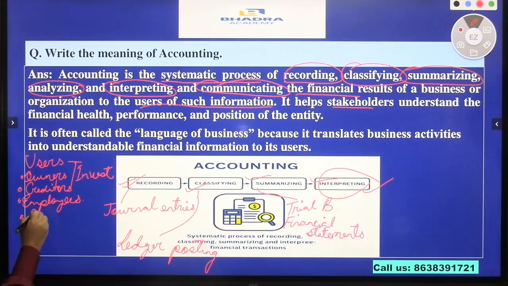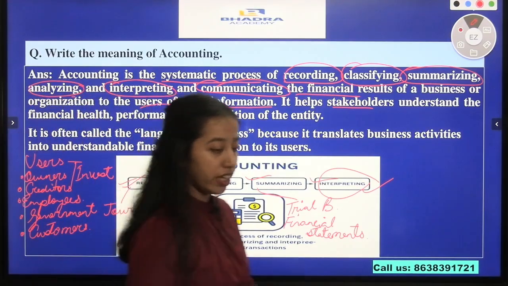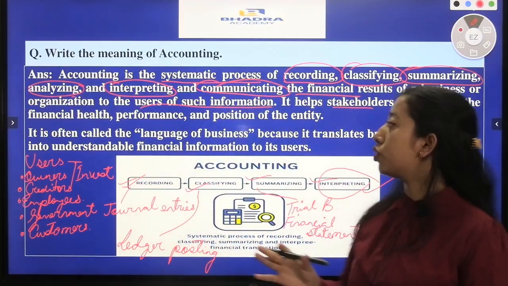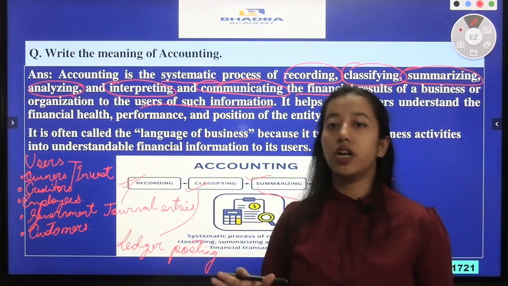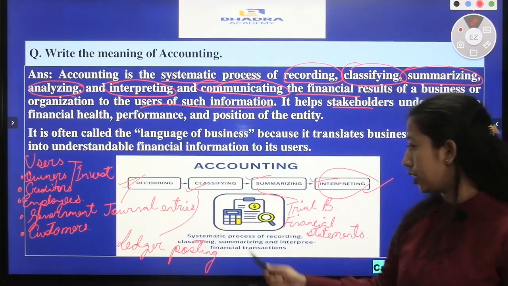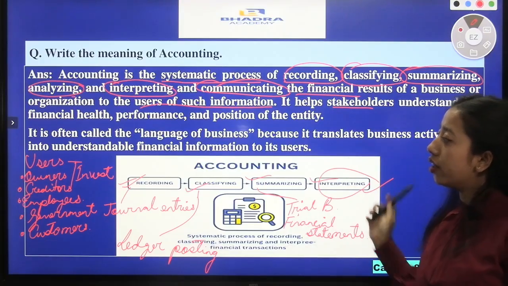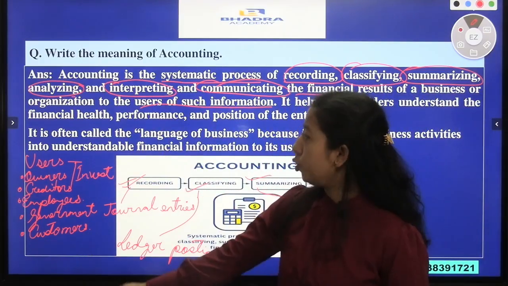Then the government for tax purposes. Even the customers. And then there are certain NGOs or other organizations. They also become users of accounting information. So when journal entries are made, ledger posting is done, and trial balance and financial statements are prepared, all this information is then interpreted to these users.